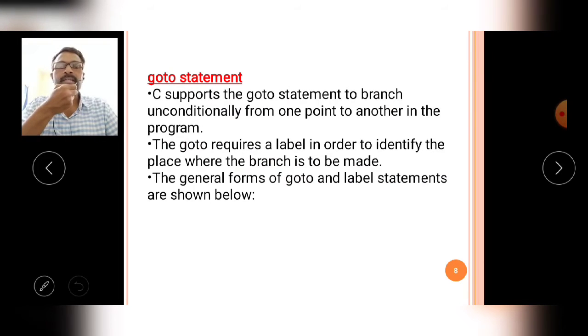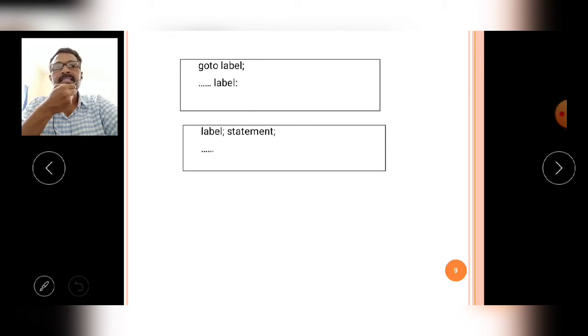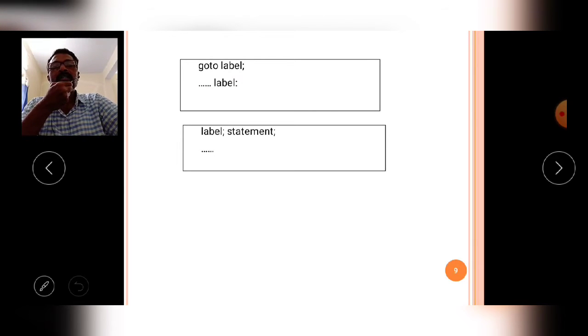Then coming to the goto statement. How does it work? We will discuss. C supports the goto statement to branch unconditionally from one point to another point in the program. The goto requires a label in order to identify the place where the branch is to be made. The general form of goto and label statements is shown with the example here. So what is the use of the goto statement?